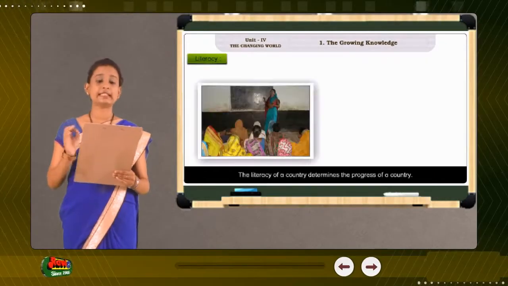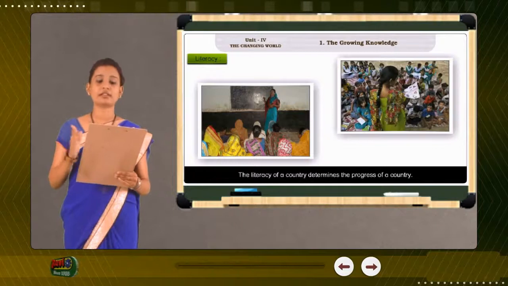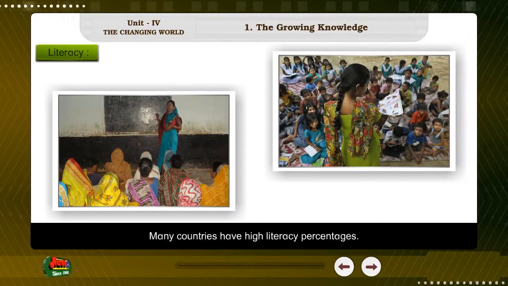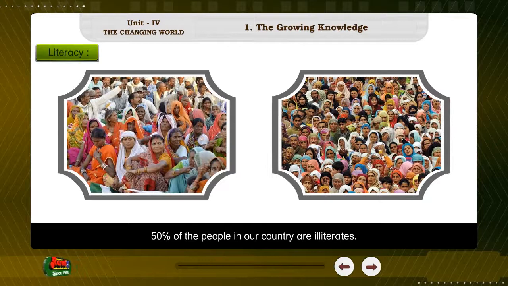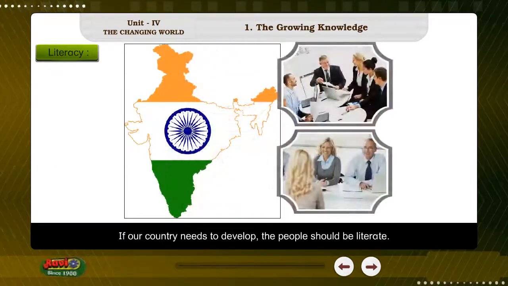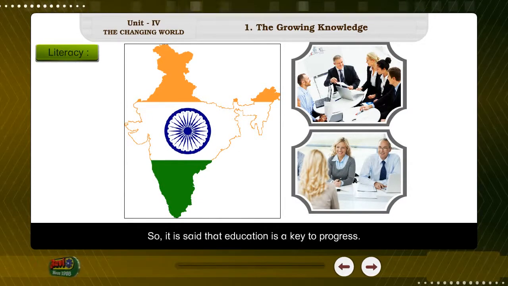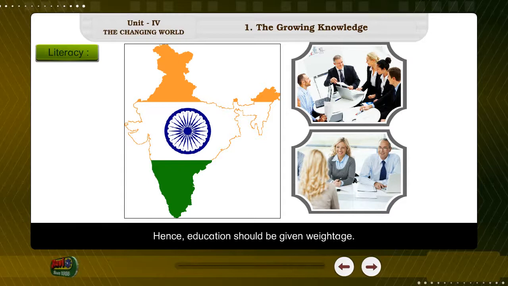Literacy. The literacy of a country determines the progress of a country. Many countries have high literacy percentages. 50% of the people in our country are illiterates. If our country needs to develop, the people should be literate. So, it is said that education is a key to progress. Hence, education should be given weightage.